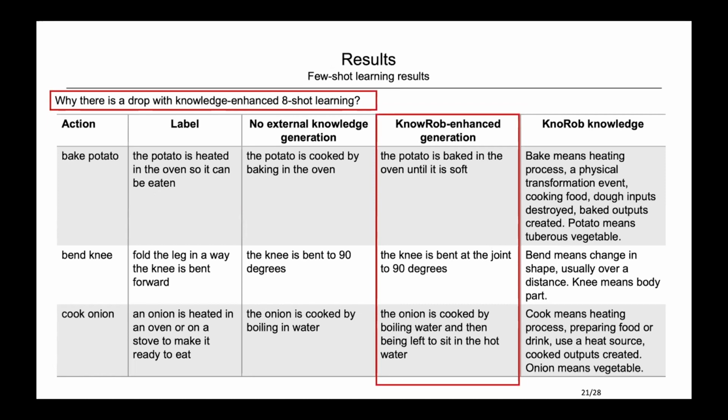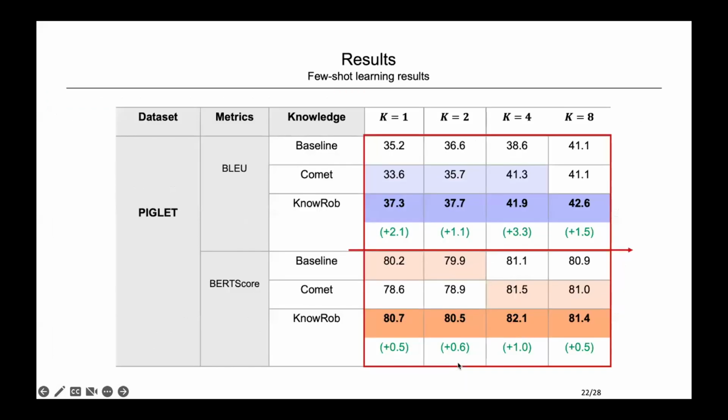For example, here: big potato until it's soft, bent at the joint, and cook onion, then being left to sit in the hot water. These tokens bring a lower token similarity score. And here, this table shows the results on Piglet, another dataset.